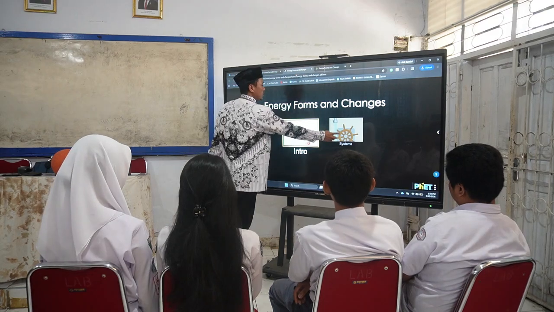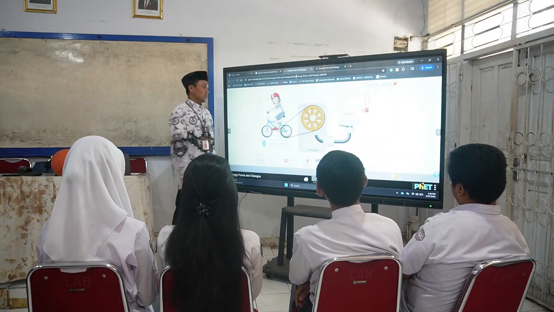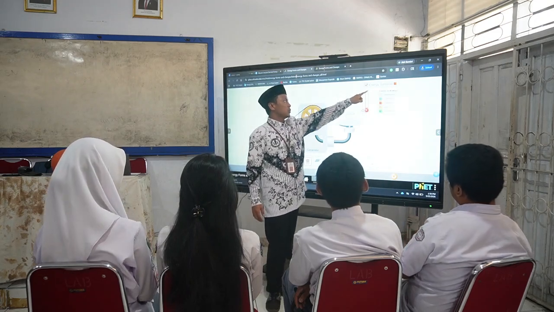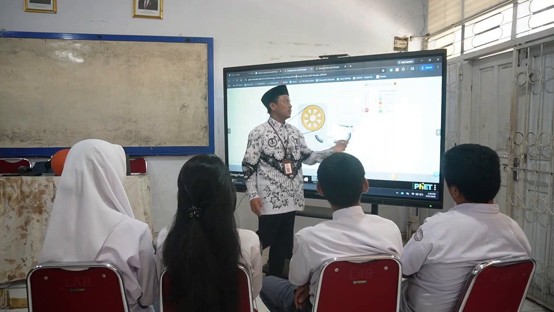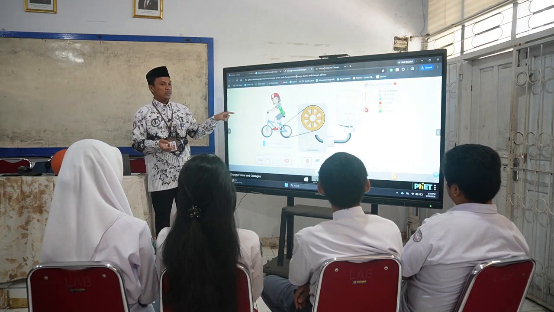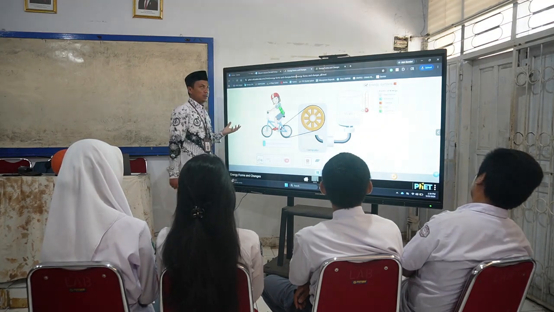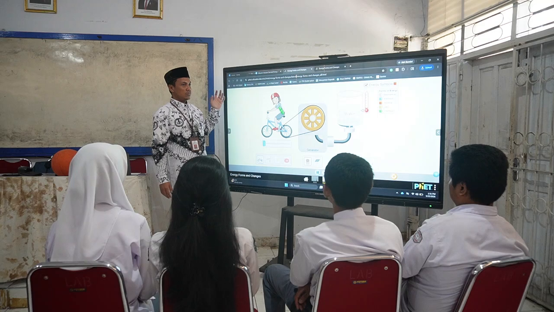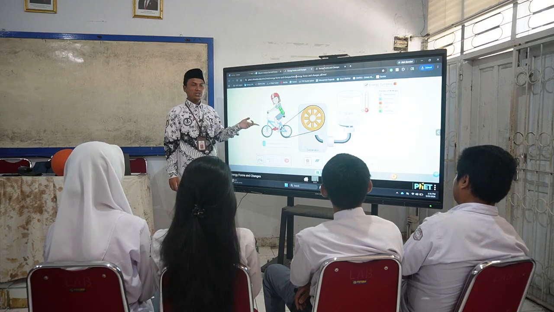We can see here the systems: bicycle, generator, water, and this. Don't forget the energy symbols. For the energy symbols, the white one is mechanical, the blue one electrical, the red one thermal, the yellow one light, and the green one chemical. You can see a person using a bicycle, who has chemical energy in her stomach.